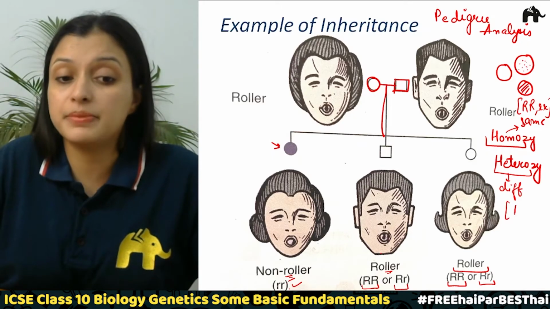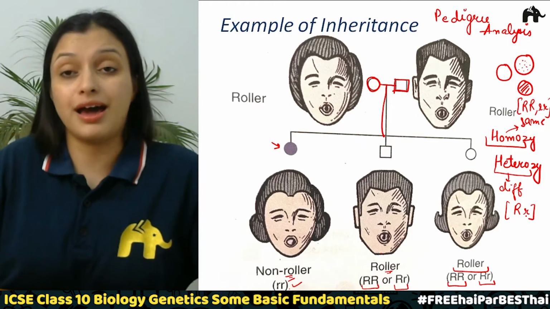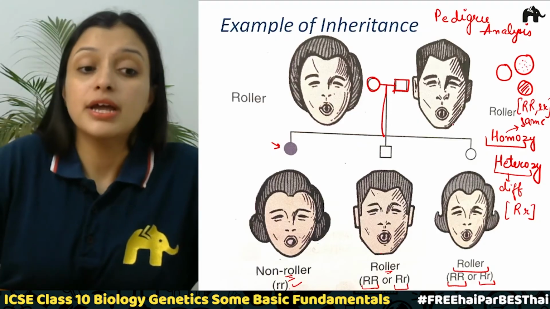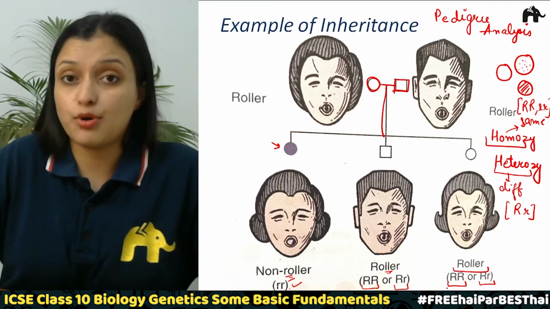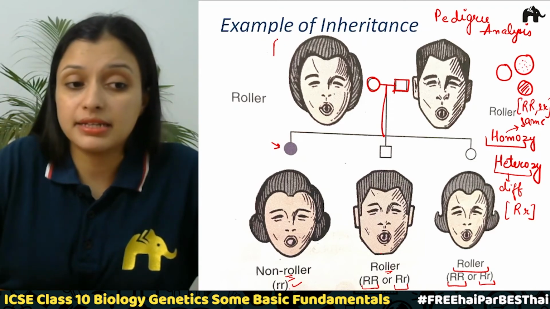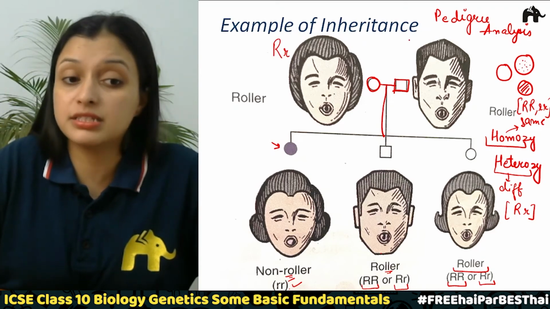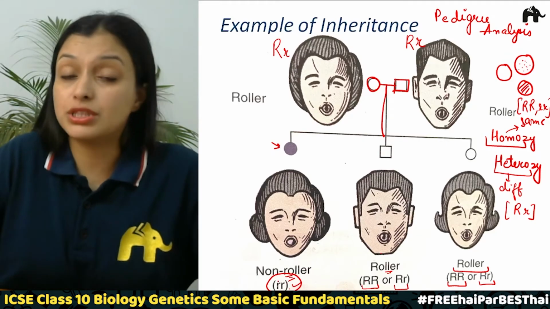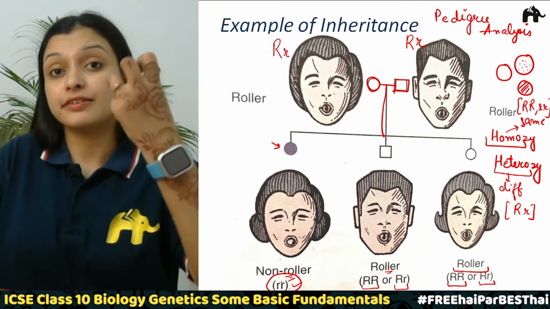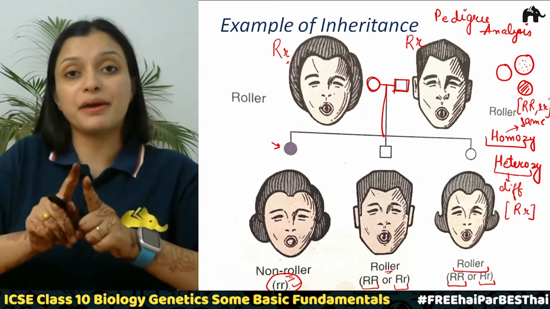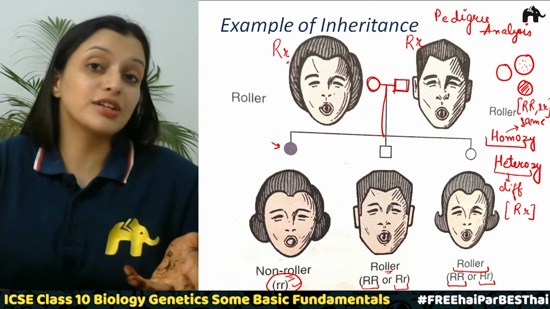So this will be capital R and small r. So the genotype of these offspring shows that these parents are heterozygous, then only this condition is possible. So this daughter has received small r and small r from both the parents, and she is a non-roller now.